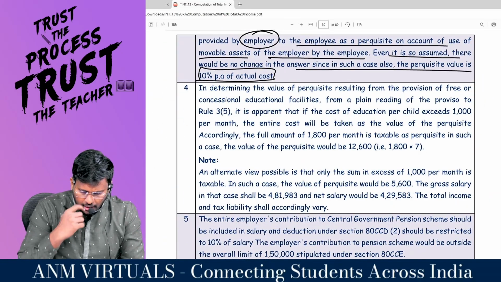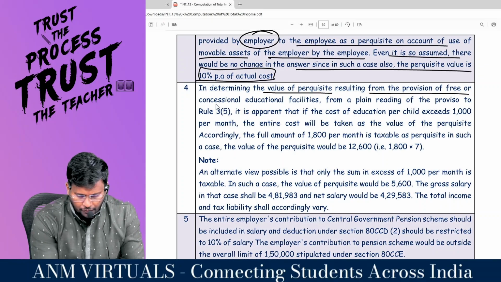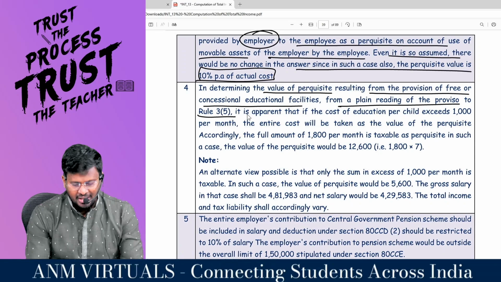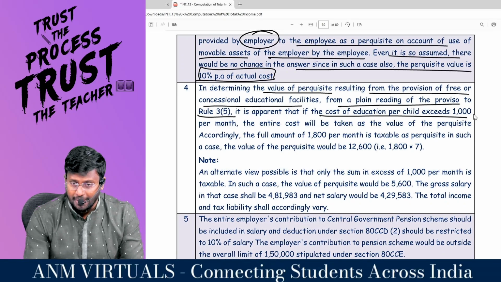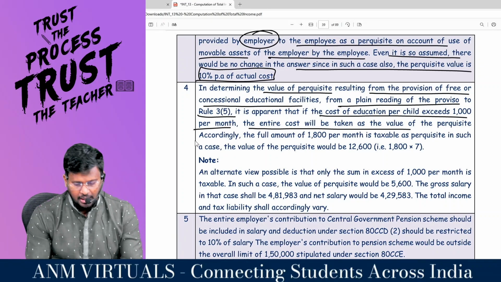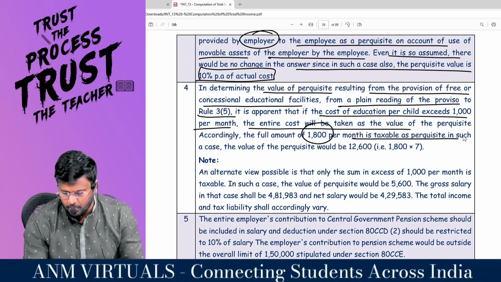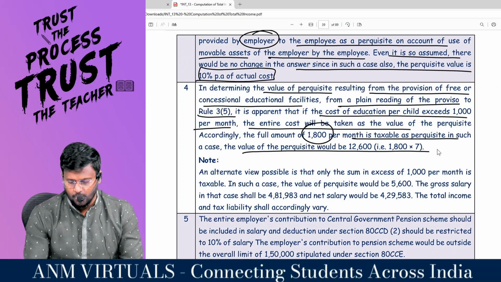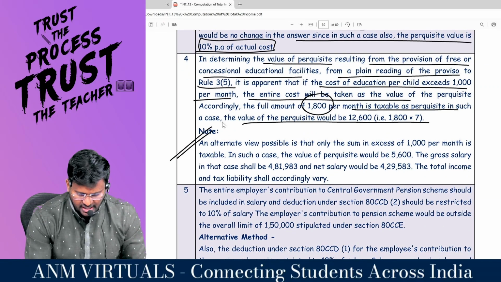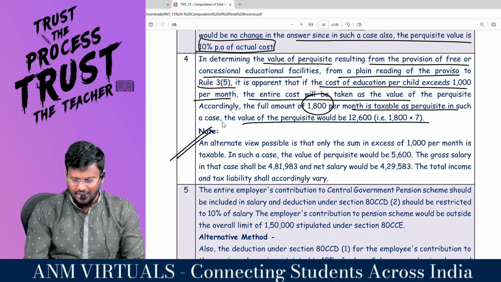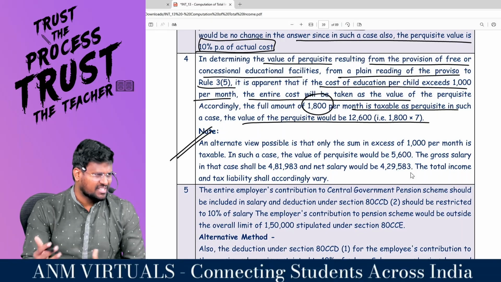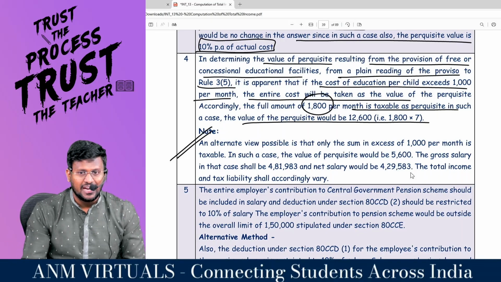Look here. In determining the value of perquisite resulting from provision of free or concessional education facility, from a plain reading of the proviso to 3.5, it is apparent that if the cost of education per child exceeds how much? 1,000 per month, the entire cost will be taken as the value of perquisite. Accordingly, the full amount of 1,800 per month will be taxable as perquisite. In this case the value of perquisite would be 12,600. Actually, an alternate view is also possible: since it exceeds 1,000 rupees, only that extra 800 rupees will be taxable. But that is not so acceptable a version. Once it exceeds 1,000 rupees, the entire amount is taxable.